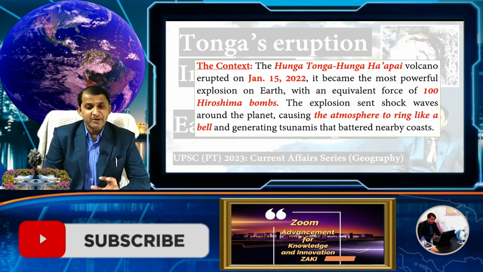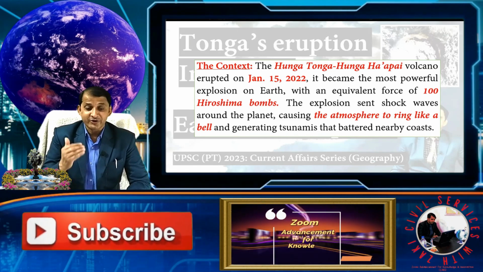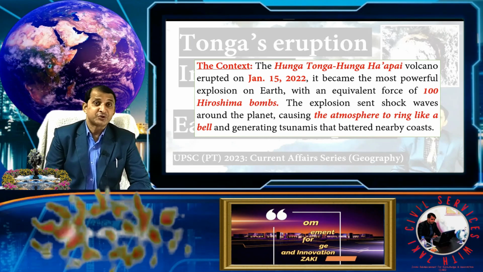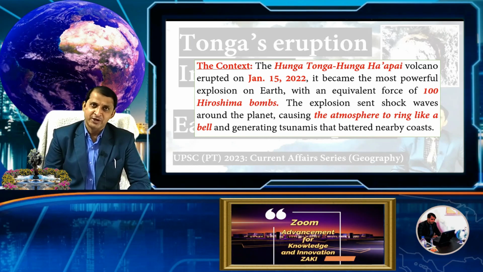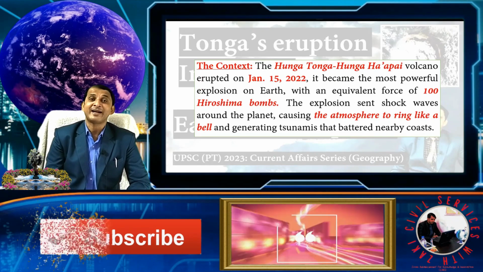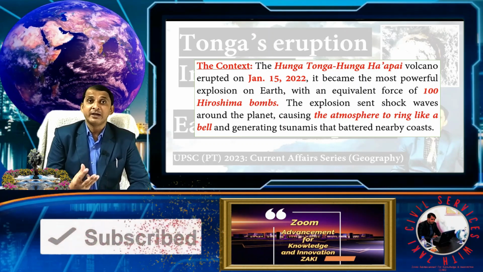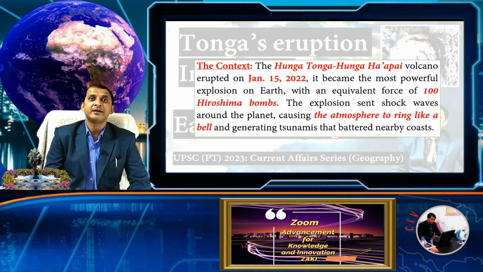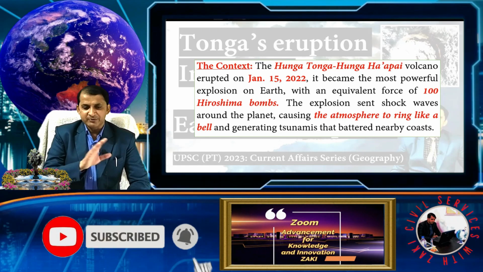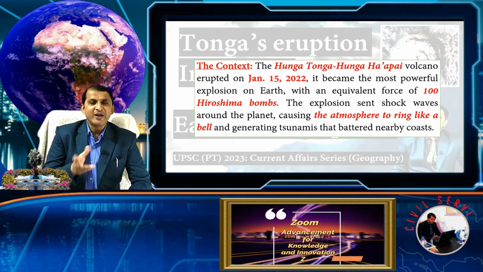So you imagine, because it is equivalent to the force of 100 Hiroshima bombs. When the atom bomb was dropped on Hiroshima, in the first human history, it was the largest explosion made by humans at that time. Imagine, this volcanic eruption is 100 times greater than the Hiroshima bombardment. The explosion sent shock waves around the planet, causing the atmosphere to ring like a bell.